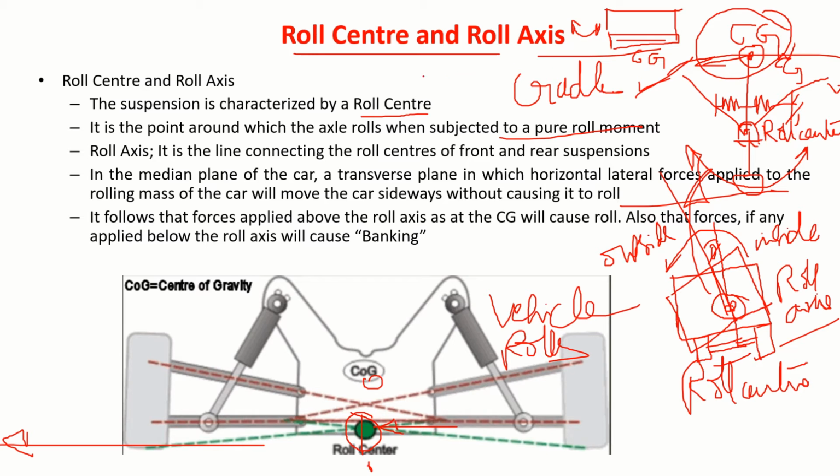So, please remember that in our conventional vehicles, we keep the roll center below the center of gravity. But many times in sports cars, the roll center is above the center of gravity of the car. It's like the center of gravity is below the roll center. That vehicle, Formula car and all that, they won't roll over. You see an SUV, it rolls over. Okay, so that's what exactly I'm talking about. How exactly we place the roll center is very important.